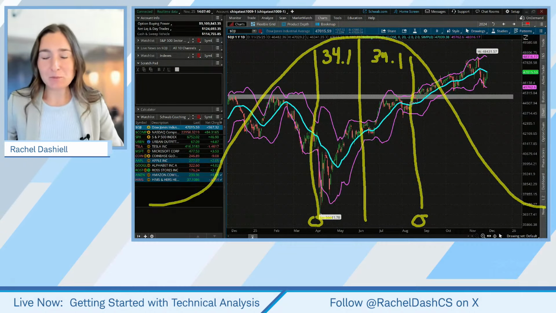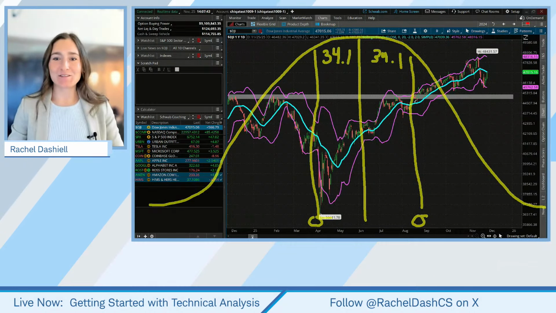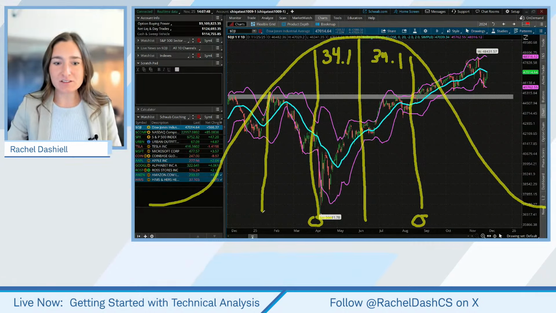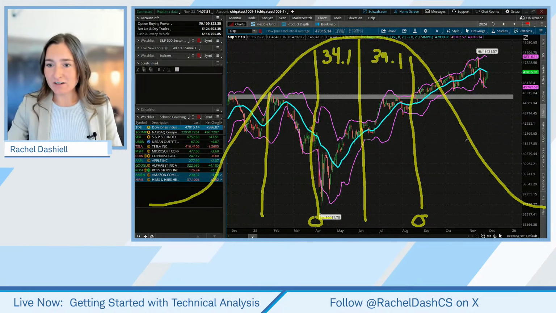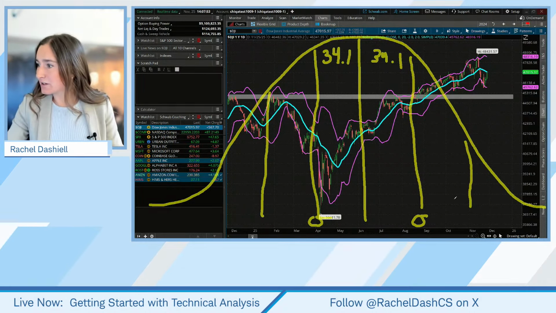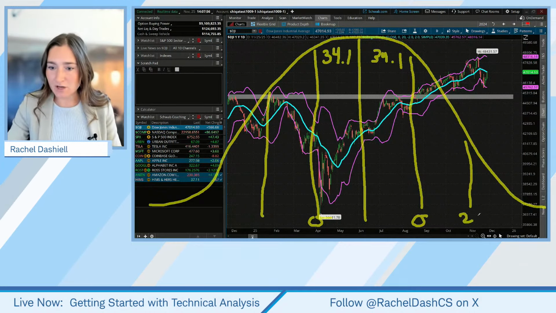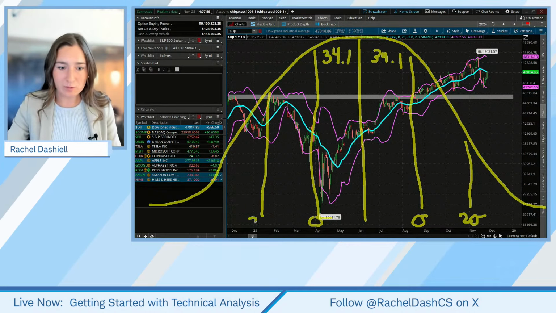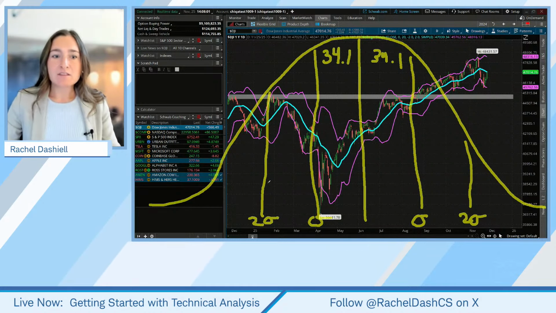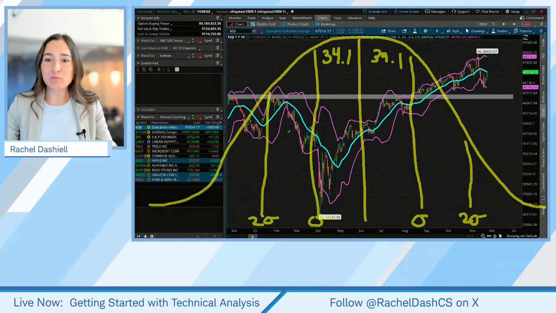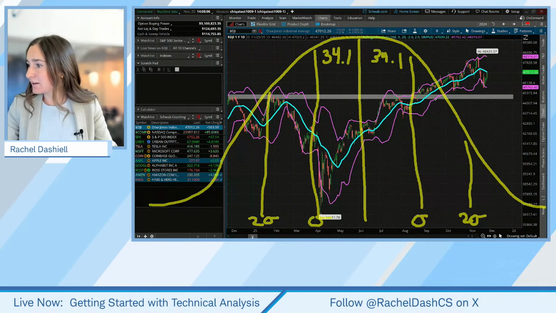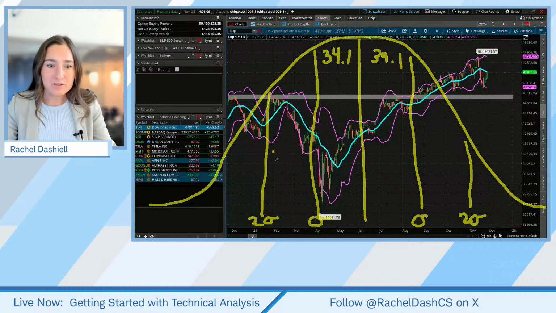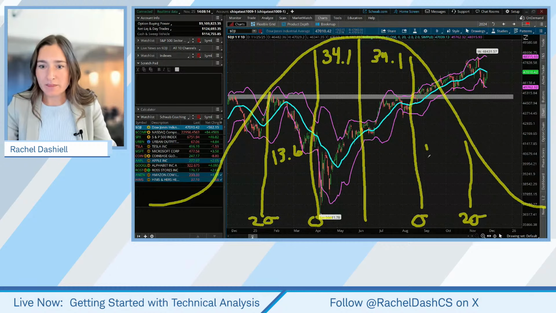Okay, but we talked about how the Bollinger Bands look at 2 standard deviations away. So we're giving ourselves a little bit more space here, and we're going to draw another line, and this is going to be a 2 sigma, or 2 standard deviation move. I'm going to draw that on here. This is going to encompass 95% of the price action. So this is going to be about 13.6% right here and 13.6% of the price action.